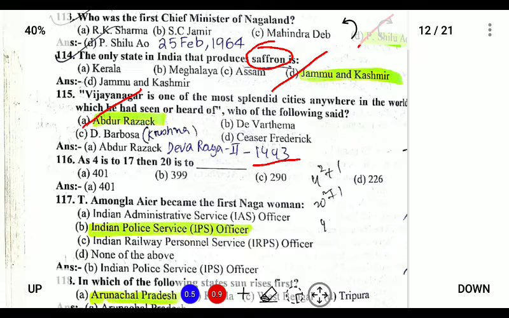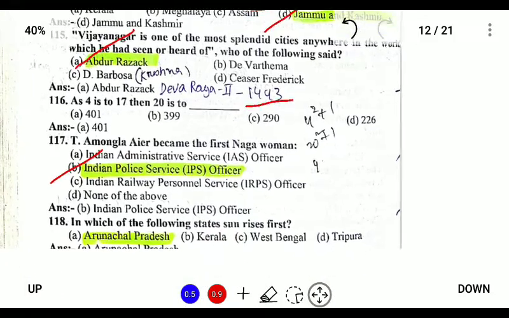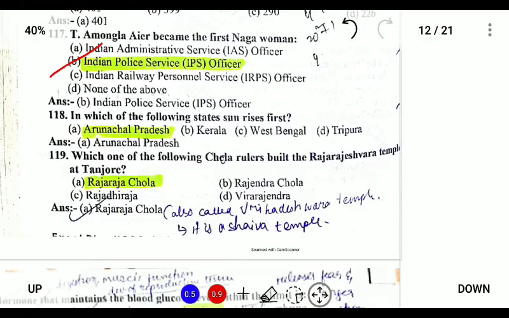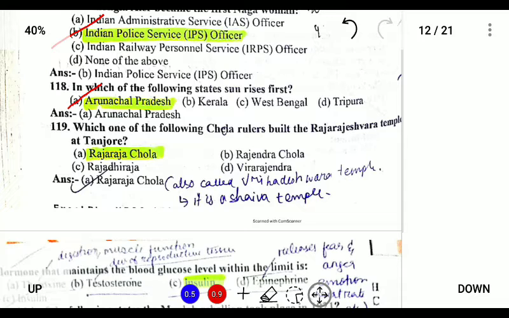Next, Temsula Ao became the first Naga woman IPS officer. And next, in which of the following states does the sun rise first? Arunachal Pradesh is the first state where the sunrise occurs. And next, which of the following Chola dynasty rulers built the Rajarajeshwara temple?